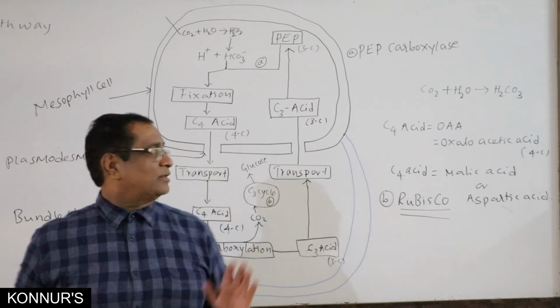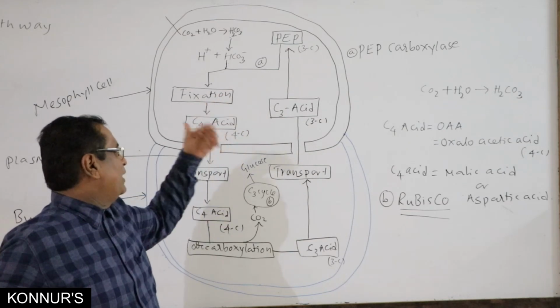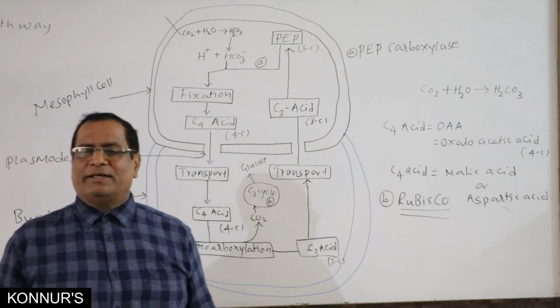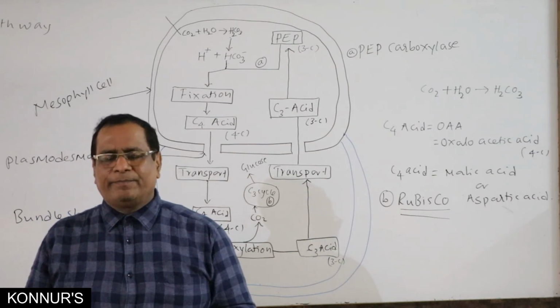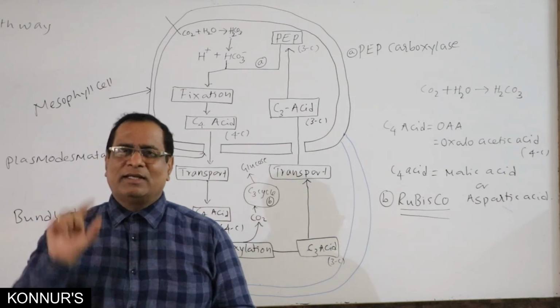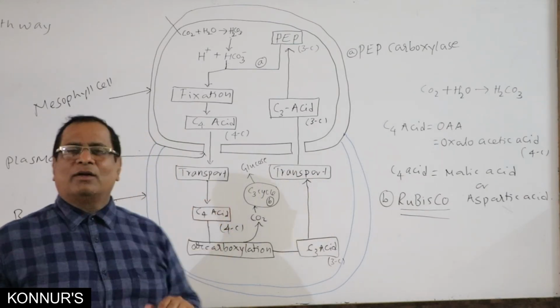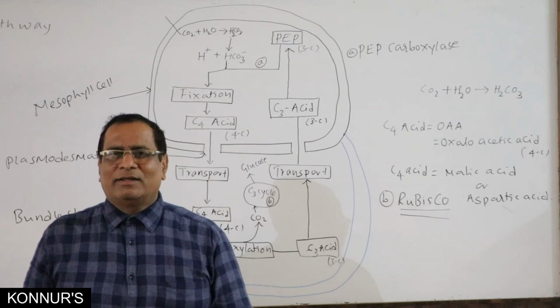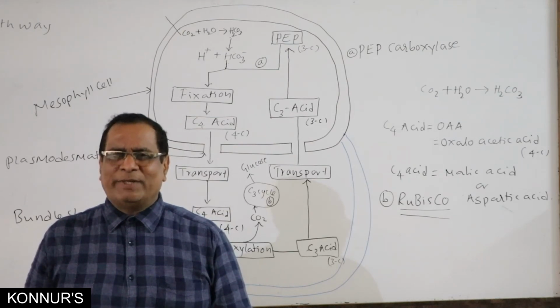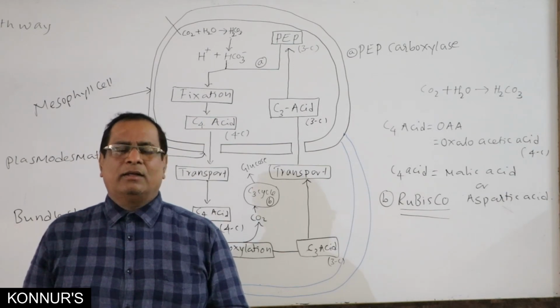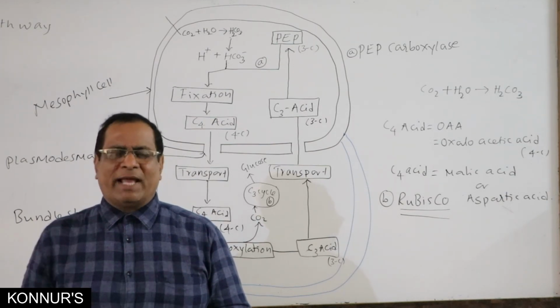As it is absent, PEP never fixes CO2 forming oxaloacetic acid. But in C3 plants, whether in mesophyll cells or bundle sheath cells, the enzyme present is Rubisco.